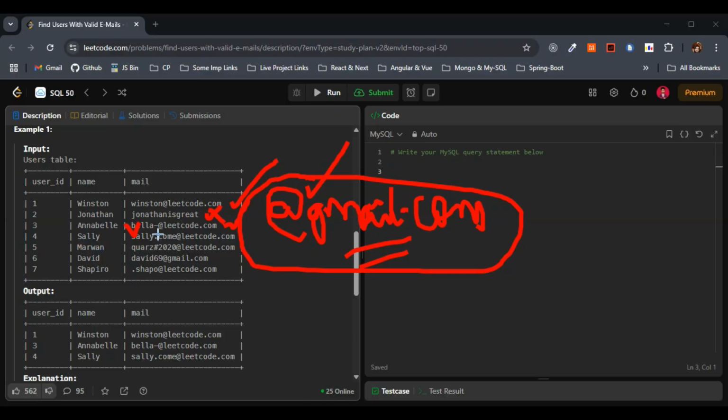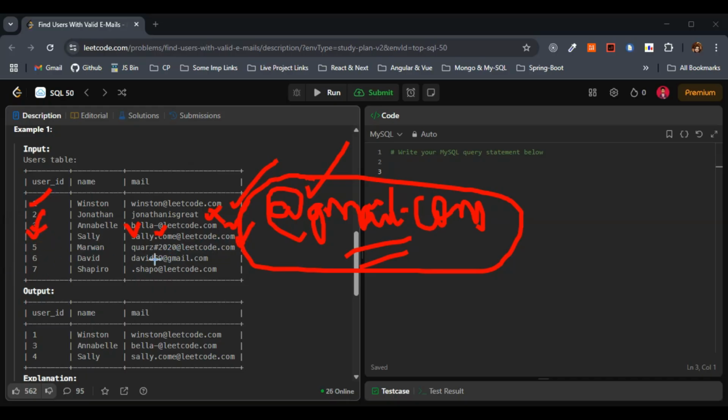Fourth one, we have Sally. Sally dot. So dot we have, nothing but period we have, right? Sally dot com @leetcode.com. This is also valid. This one also we will consider. So 1 we considered, 3 we considered, 4 we considered, 2 we are ignoring. So I will not put that one.